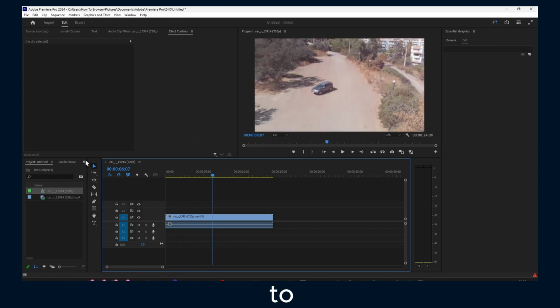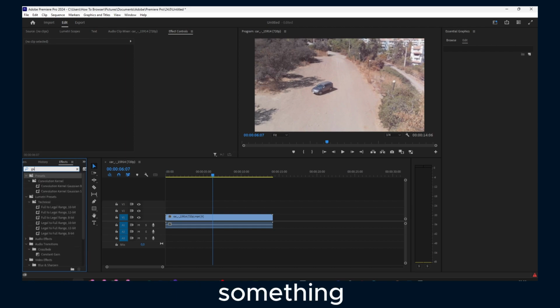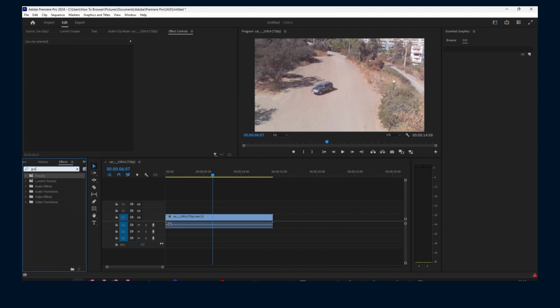You go to Effects here, and search for Gaussian blur.